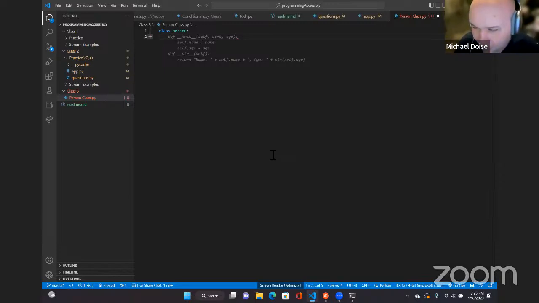But to get started, we're going to type def, like a function. def space underscore underscore init underscore underscore, left parenthesis, self, comma, space, name, comma, space, age, right parenthesis, colon.